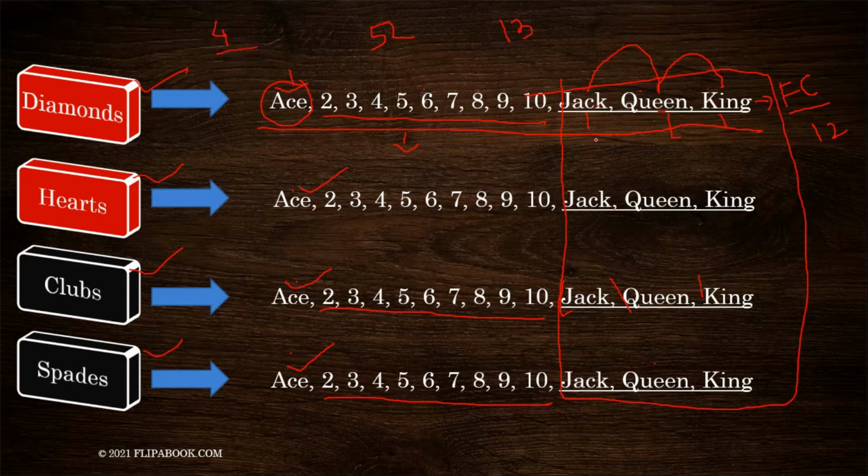Same for jack. There are 4 jacks, there are 4 queens, and there are 4 kings in a pack of cards. I hope you understood it.